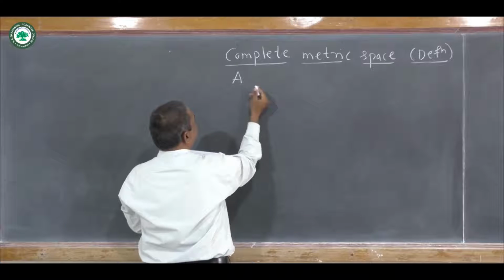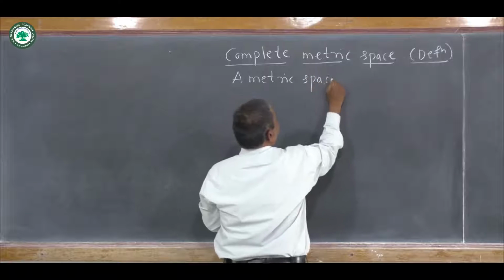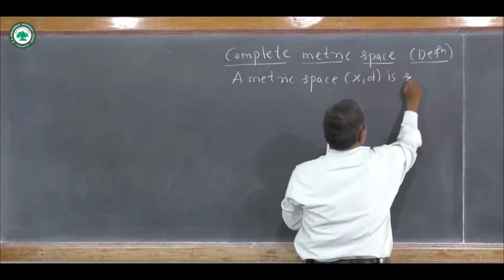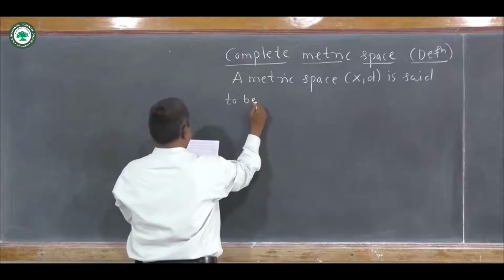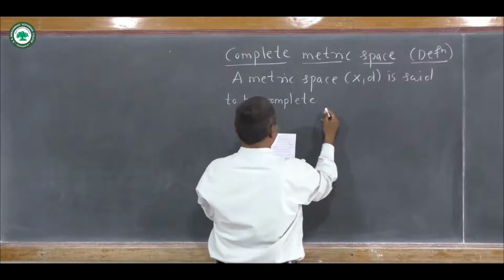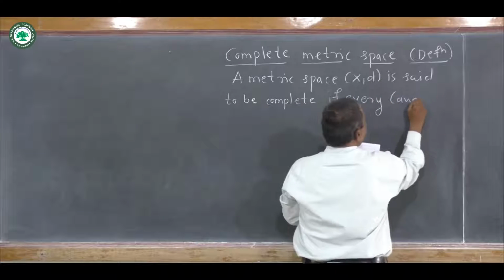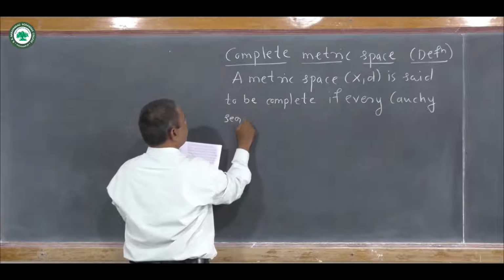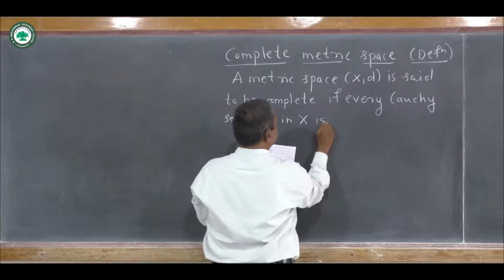Now a metric space (X, d) is said to be complete if every Cauchy sequence in X is convergent.